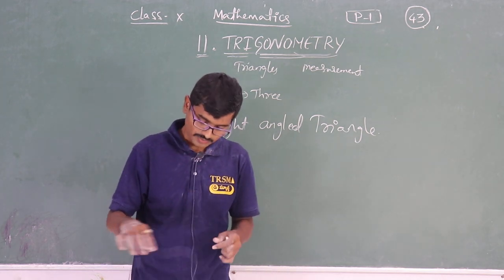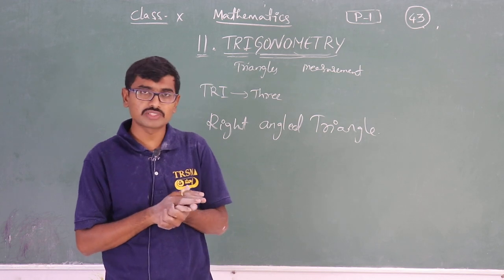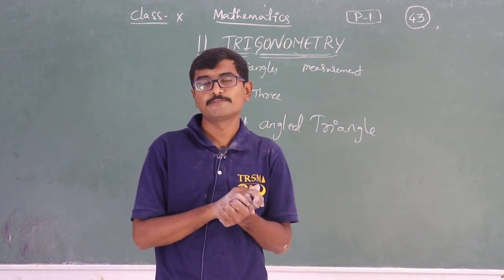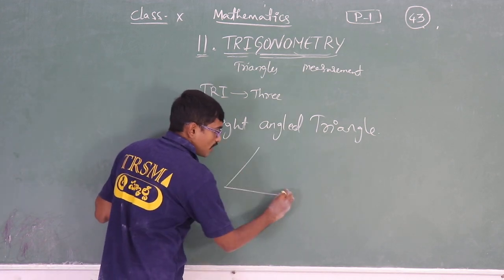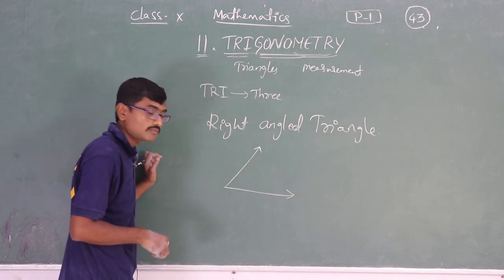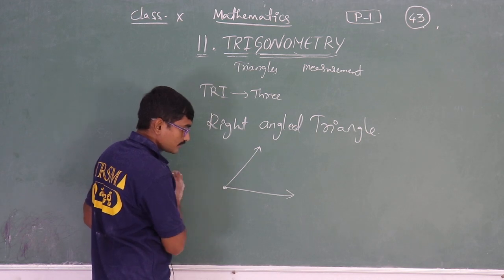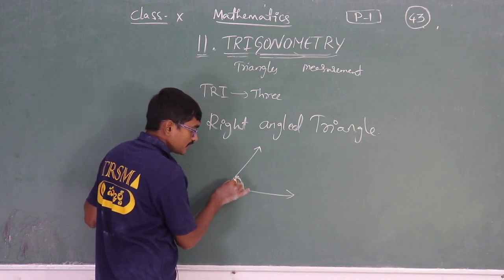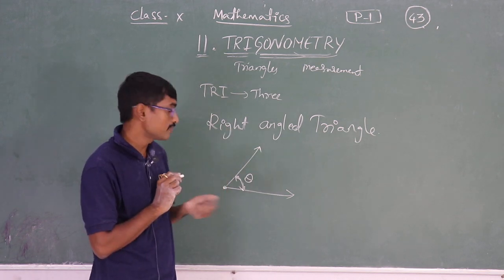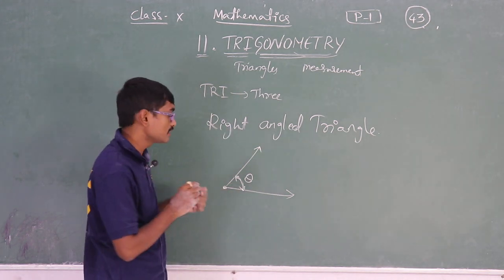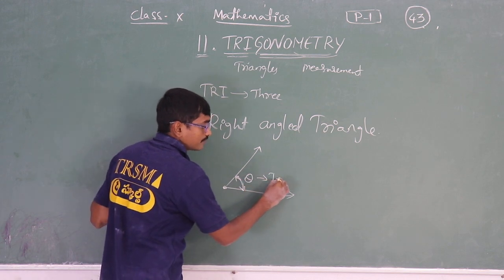What is an angle? Definition of angle: the curved distance between two arcs which have one common point is called an angle. Am I right? If I have these two arcs here with one common point, the curved distance between these two arcs is taken in the form of an angle. This measurement is represented as theta.